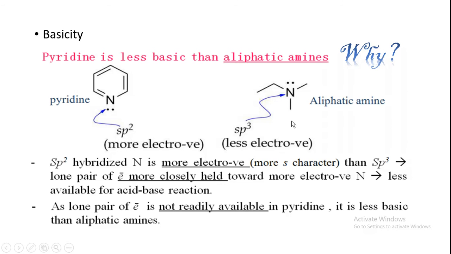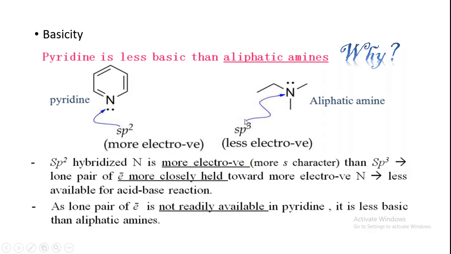There is no cyclic system there. So here you see this is pyridine. Pyridine contains a lone pair of electrons on this nitrogen, and this other nitrogen also contains one lone pair of electrons along with the other carbon chain. So the sp2 hybridized nitrogen is more electronegative. You see this is sp2 hybridized and this is sp3 hybridized.